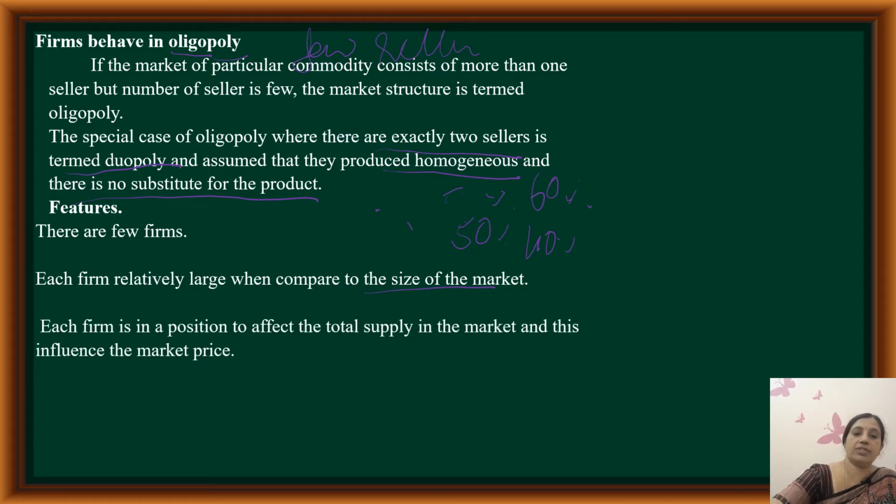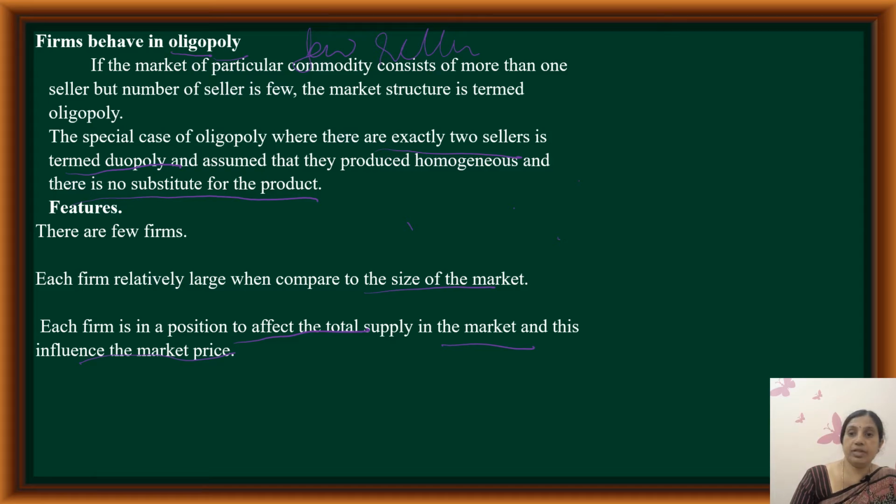The quantity of supply is huge. They can supply a huge quantity. Got it? So with respect to the capability to supply output, they are called large firms. Large firms means in size they are large. Each firm is in a position to affect the total supply in the market, and this influences the market price.